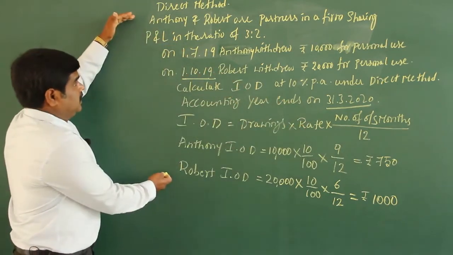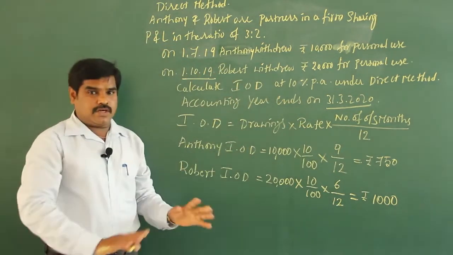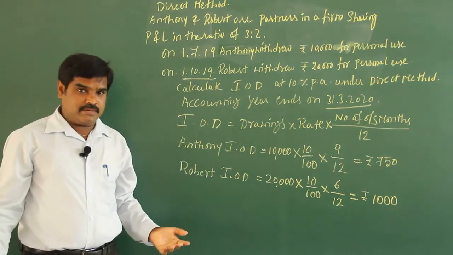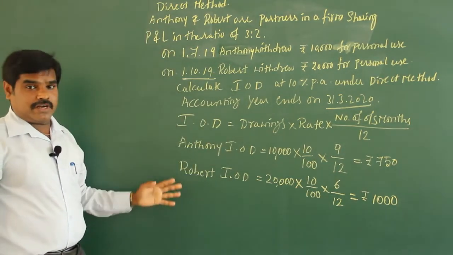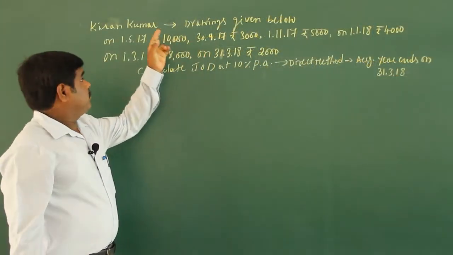So direct method means individual method; you have to go on calculating like this. This is not much important. Actually the second method is important. I'll do one more problem on the direct method before going to the product method. One more problem, the second problem, I've written.